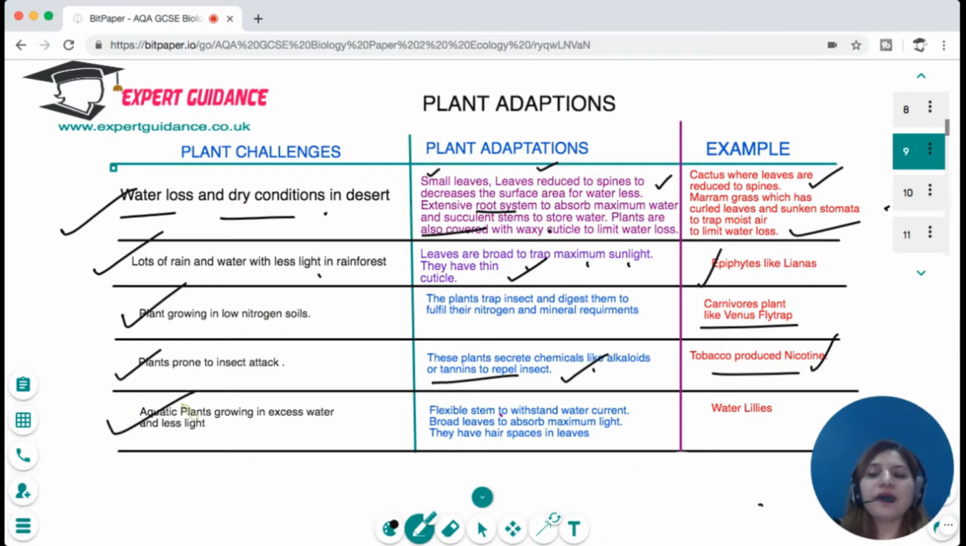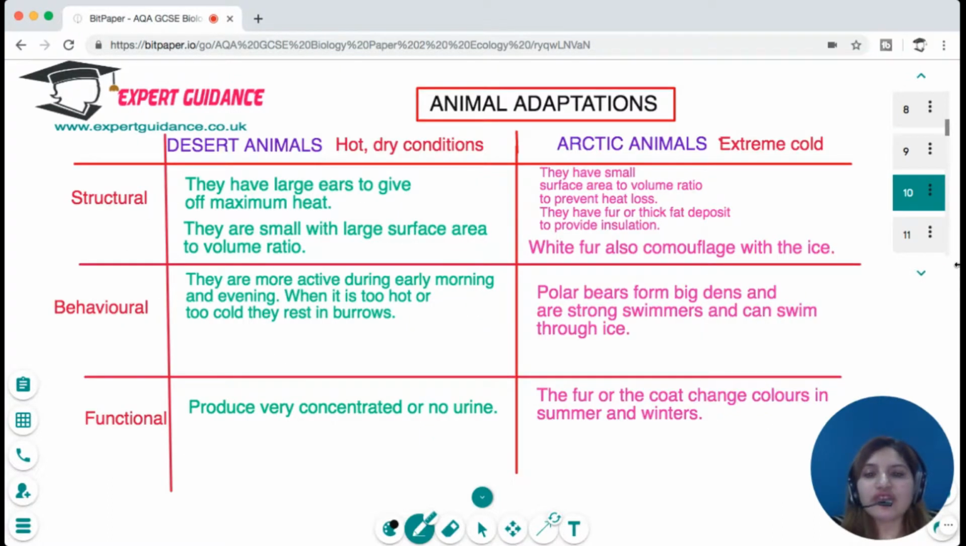Aquatic plants grow in excess water and less light. These plants have a flexible stem to withstand water currents. They have broad leaves to capture maximum light, and they have air spaces in the leaf so that they can withstand these water currents. For example, water lilies. So you should know the different plant challenges and the adaptations with examples.